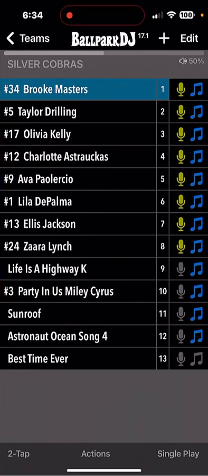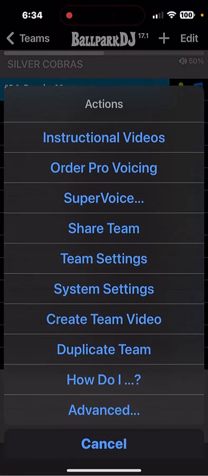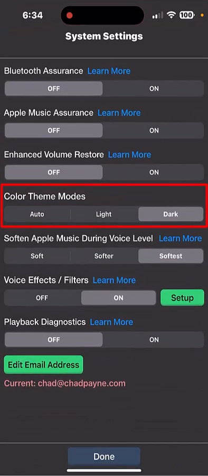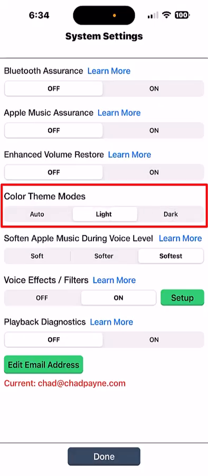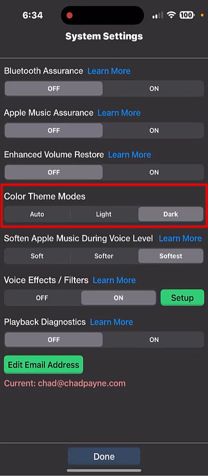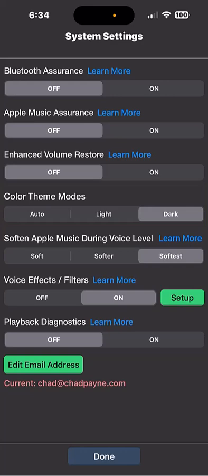You can get to the dark mode option by going to Actions, System Settings, and you'll see in the middle a color theme mode of light, dark, or auto. If you choose auto, then it will just match the color mode of the system settings of your operating system.